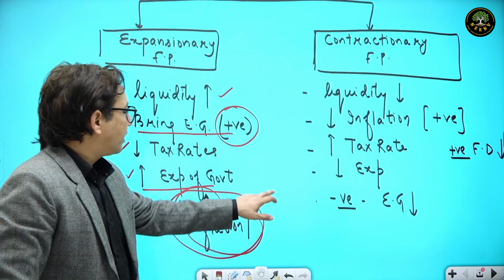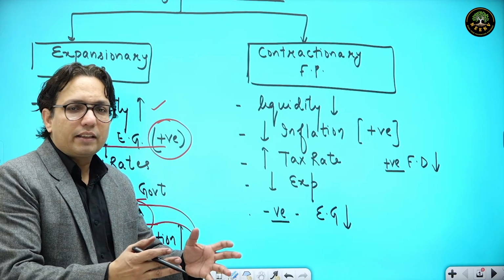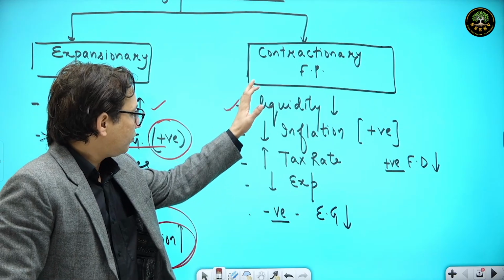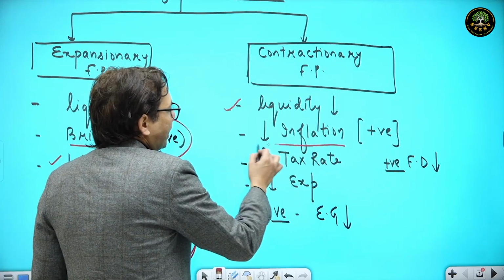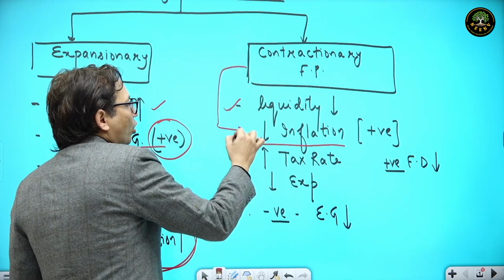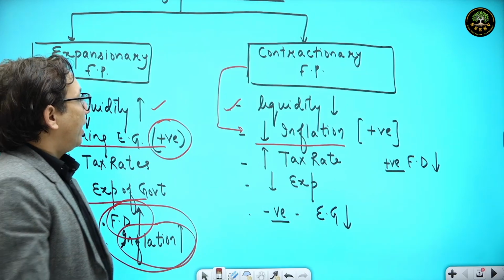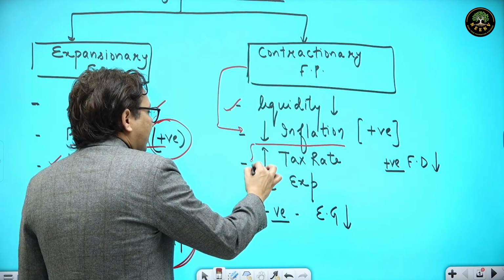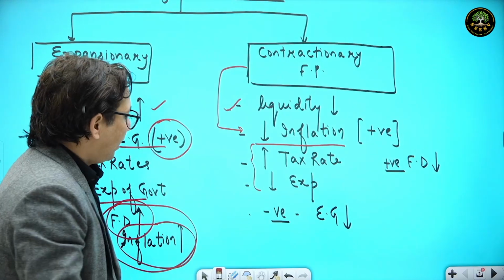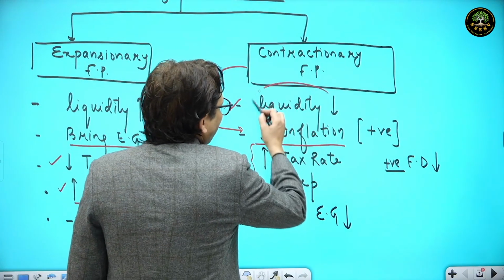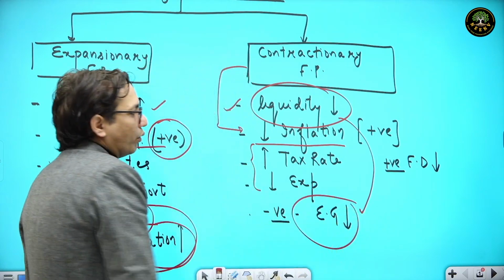Contractionary fiscal policy is the opposite of it, where we will be contracting everything and the liquidity would go down. When the liquidity goes down, the inflation would go down, and that is the objective of contractionary fiscal policy, to bring down inflation. And how do we do it? We increase the tax rates and we reduce the expenditure. The government does it. And the negative is, obviously, if liquidity goes down, the economic growth would also go down.